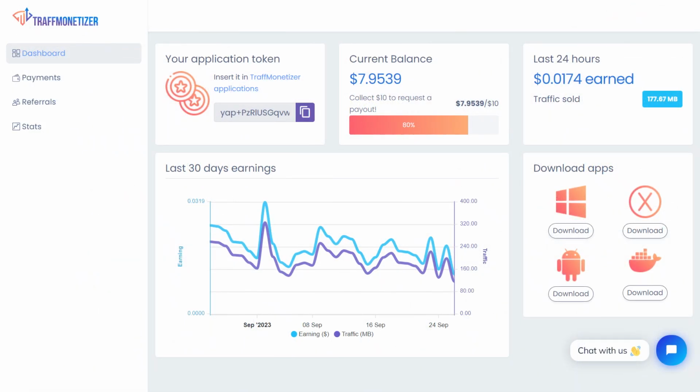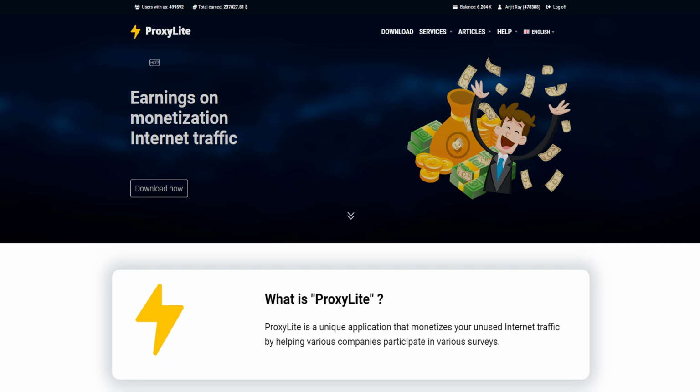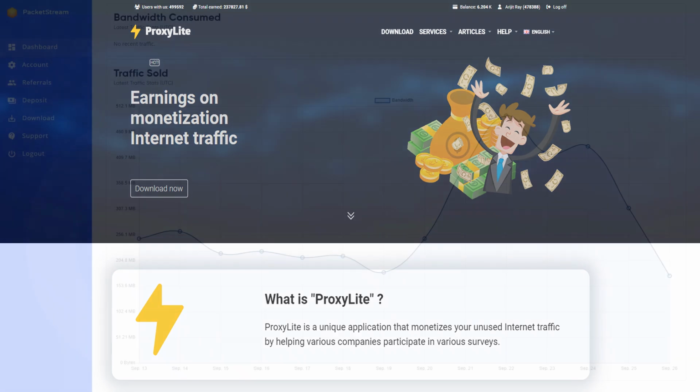Traf Monetizer. It is another amazing passive income software I have been using for a while with excellent results. Proxylite is another software that pays you for sharing your unused internet bandwidth. It provides a decent amount of income.